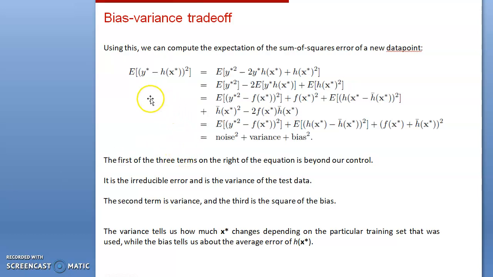The formula is: error equals noise squared plus variance plus bias squared. The first of the three terms on the right of the equation is beyond our control. It is the irreducible error, the variance of the test data. The second term is variance and the third is the square of the bias. The variance tells us how much h of x changes depending on the particular training set that was used, while the bias tells us about the average error of h of x.